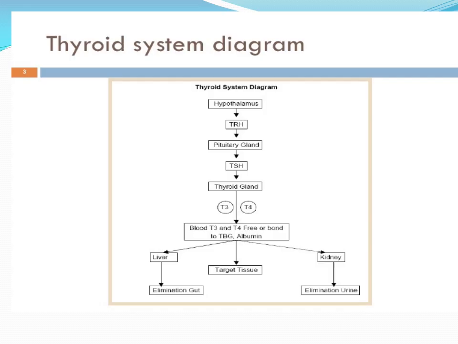This slide shows how the thyroid hormones are controlled. You can see here the hypothalamus releases TRH, which acts on the pituitary gland, and from the pituitary gland TSH is released that acts on the thyroid gland, and T3 and T4 are released from the thyroid gland. These T3 and T4 bind to the thyroid binding globulins and albumin in the circulation, and the different manifestations or actions then take place on tissue level.